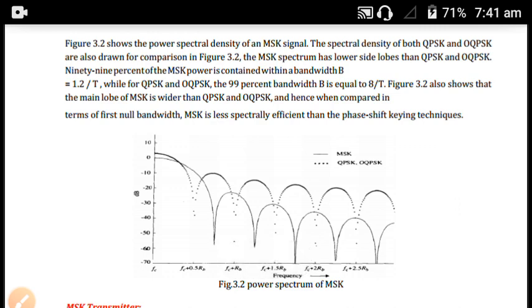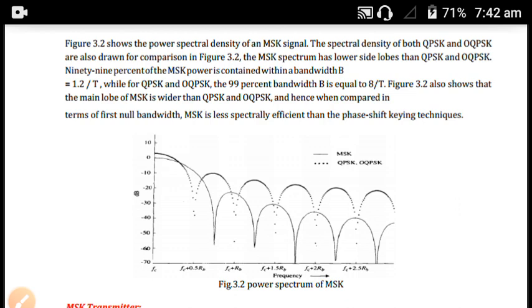The spectral density of QPSK and OQPSK are also drawn. Here in this figure it shows the spectral density of MSK, QPSK and OQPSK. The dotted line shows the spectral density of QPSK and OQPSK, where the straight line shows the power spectral density of the MSK signal.